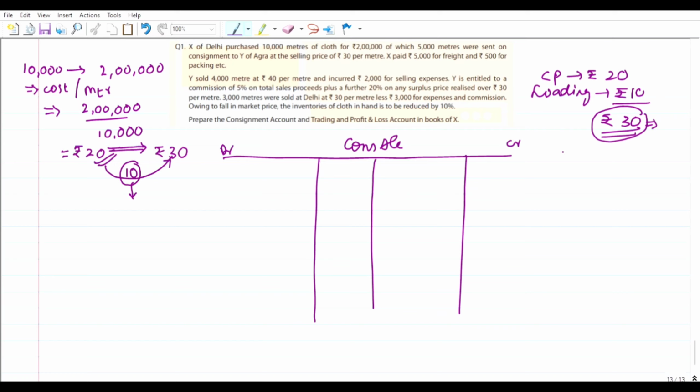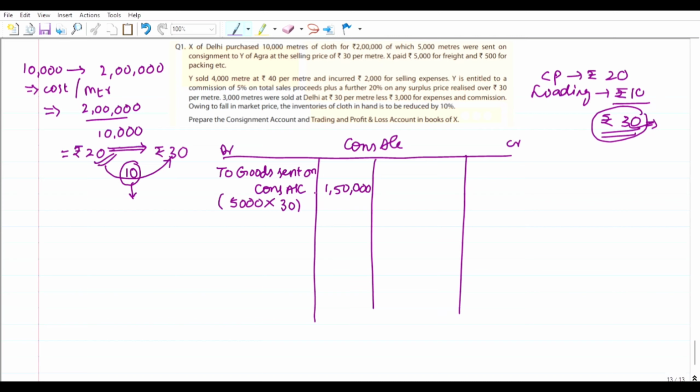What is this loading part here? If the goods are sent at invoice price, then in the consignment account we are going to write 'To goods sent on consignment account'. It would be sent at cost price, but first of all we have to send at invoice price. He has sent 5,000 meters, and the consignor X sent the goods at rupees 30, so multiply 5,000 with 30 rupees. That would be 1,50,000.